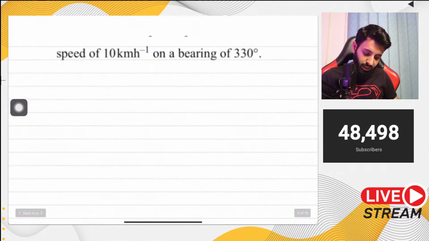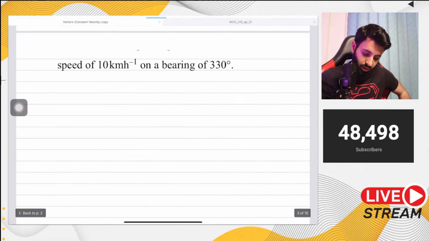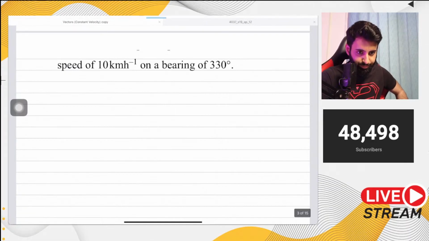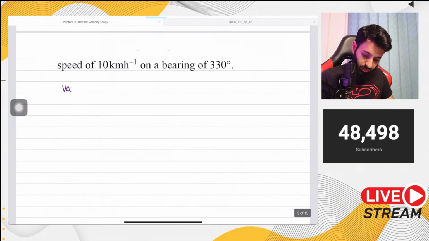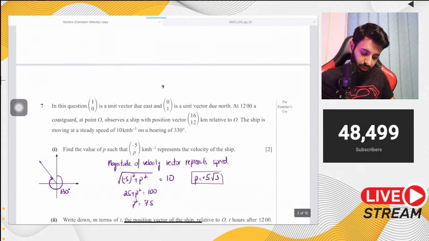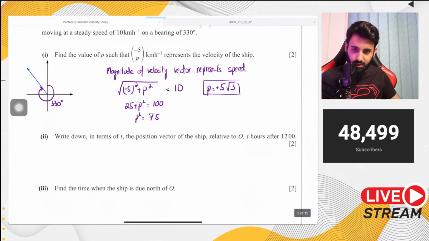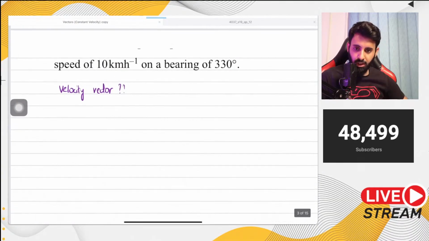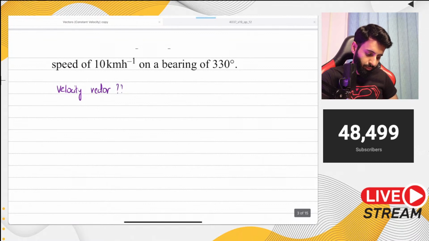Now let's say this is the information that you're given, and you're asked to find out the velocity vector. So this is a separate example. You're given the speed and the bearing and you're asked to find out the velocity vector yourself. Here, part of the velocity vector was given to you, but let's say you're asked to find the entire velocity vector from scratch. In this case, you're going to do exactly what I was doing earlier.